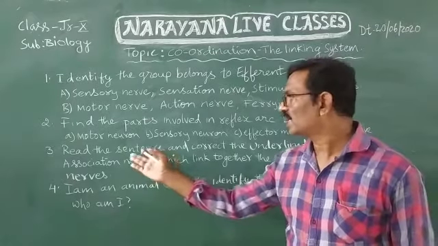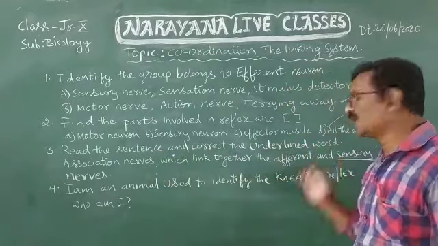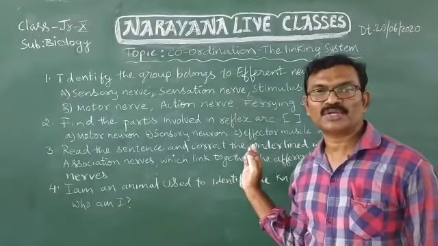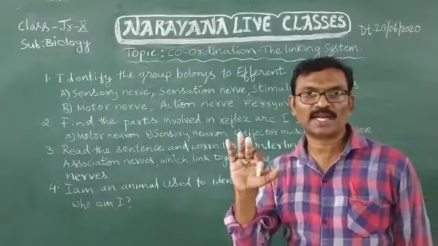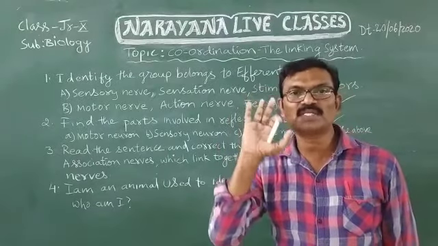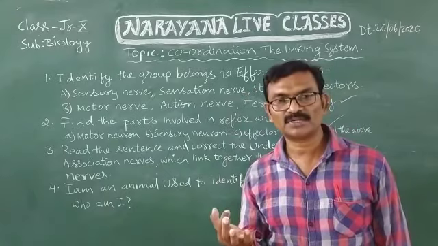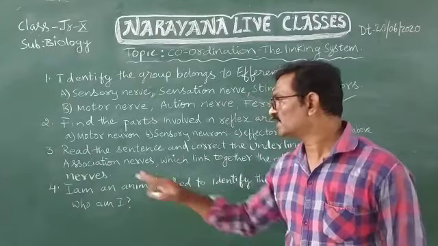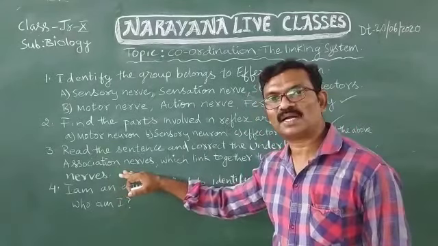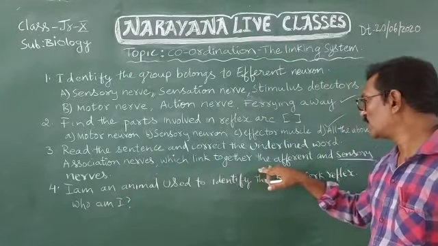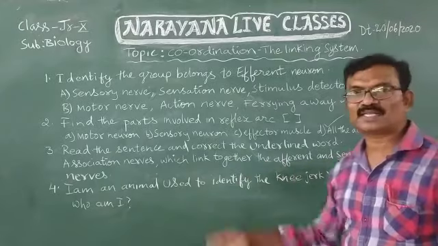Now the third one: read the sentence and correct the underlined word. One sentence is given, one word will be underlined, and that underlined word is a wrong word. We have to correct it into the correct word. The sentence is: association nerves which link together the afferent and sensory nerves.